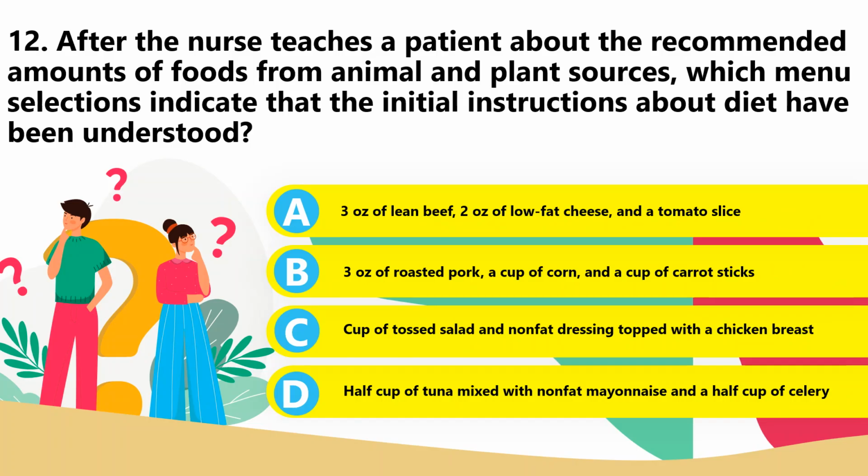So the best answer here is letter B. This is considered to be a selection which is most consistent with a recommendation of the American Institute for Cancer Research that one-third of the diet should be from animal sources and two-thirds from plant-source foods. The other options have higher ratios of animal origin foods to plant-source foods than would be recommended. So number 12, the best answer is letter B.